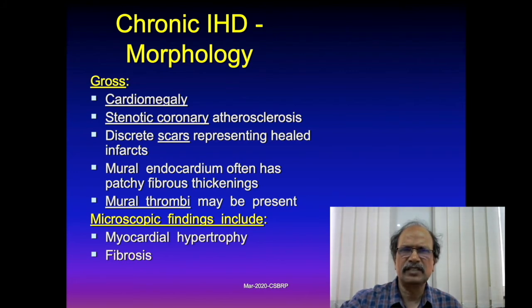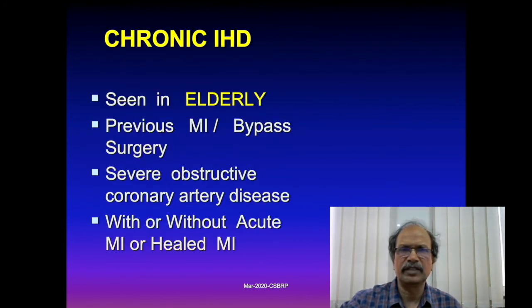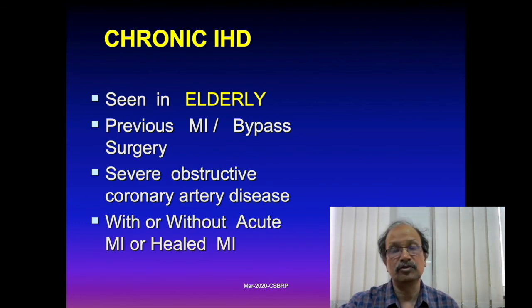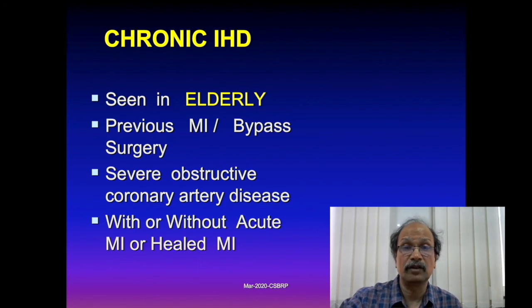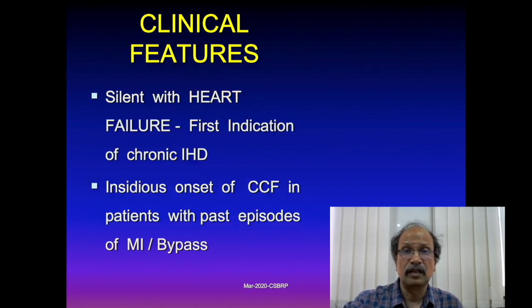Chronic IHD is seen most commonly in elderly patients, and they may not have a history of previous MI, and they may have a history of bypass surgery. Severe obstructive coronary artery disease, even without acute MI or healed MI, may also bring the patient with chronic ischemic heart disease. Clinical features: CCF is the clinical manifestation of these patients.